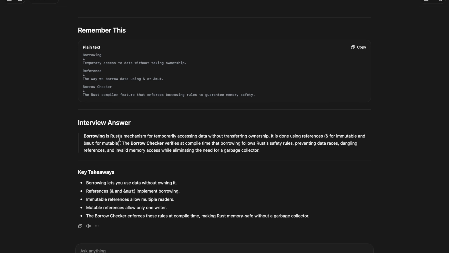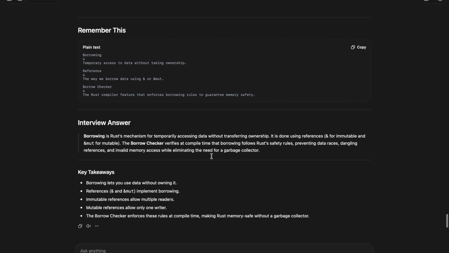What is borrowing? Borrowing is a Rust mechanism for temporarily accessing data without transferring ownership. It is done using & for immutable and &mut for mutable. The borrow checker verifies at compile time that borrowing follows Rust safety rules, preventing data races, dangling references, and invalid memory access, while eliminating the need for a garbage collector.